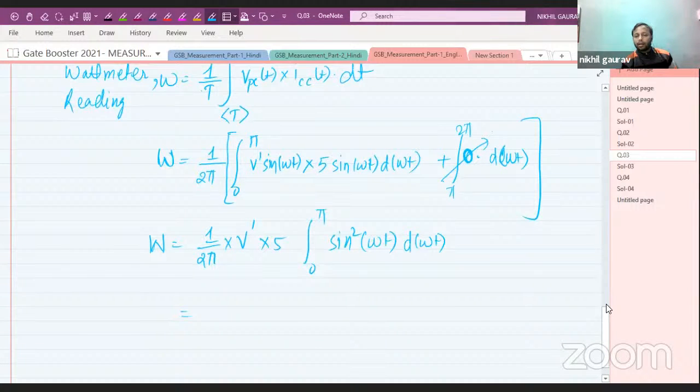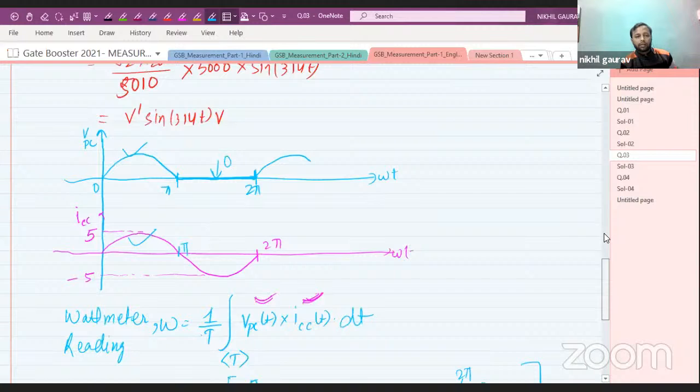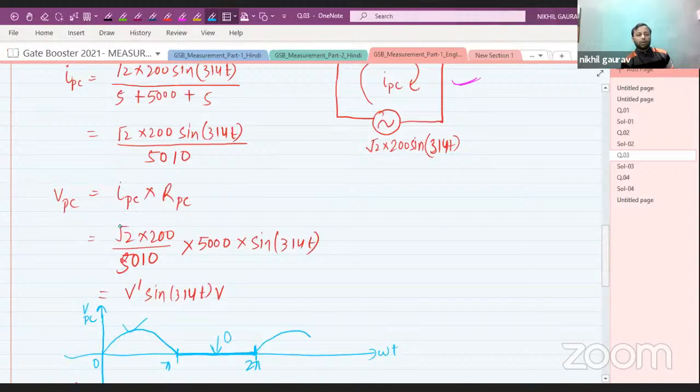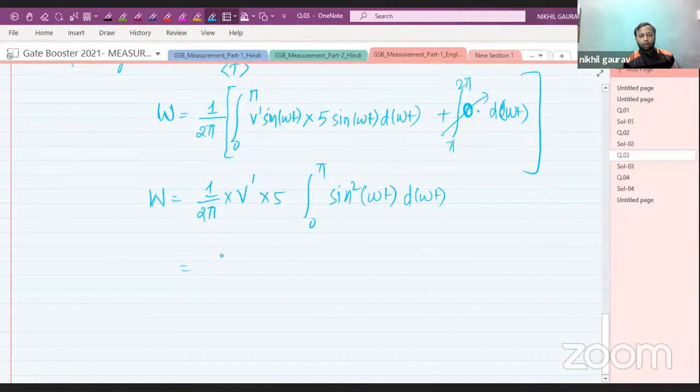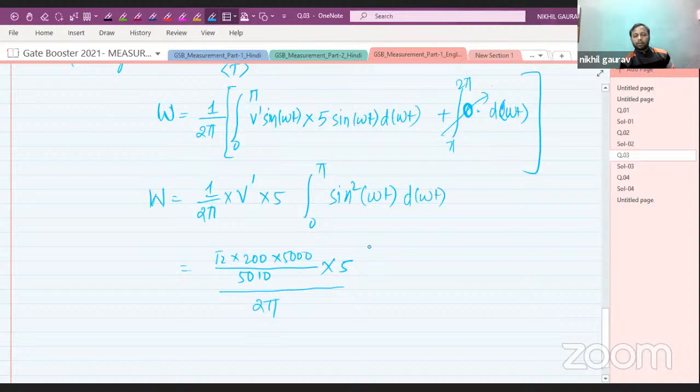So what is V dash? V dash is root 2, this is your V dash value, root 2 into 200 into 5000 divided by 5010, into 5, divided by 2 pi.